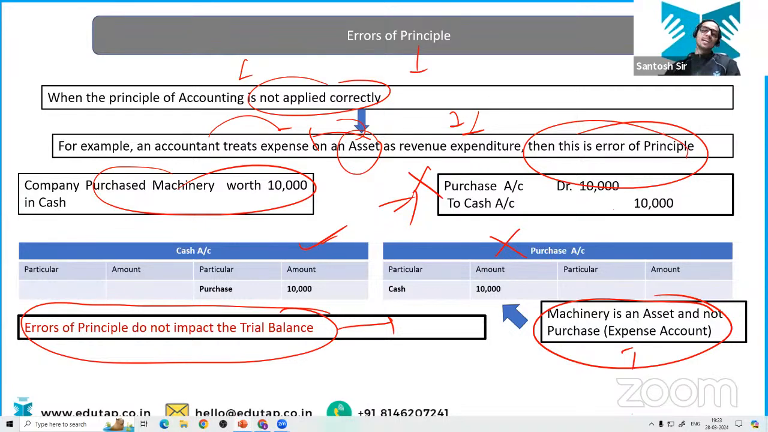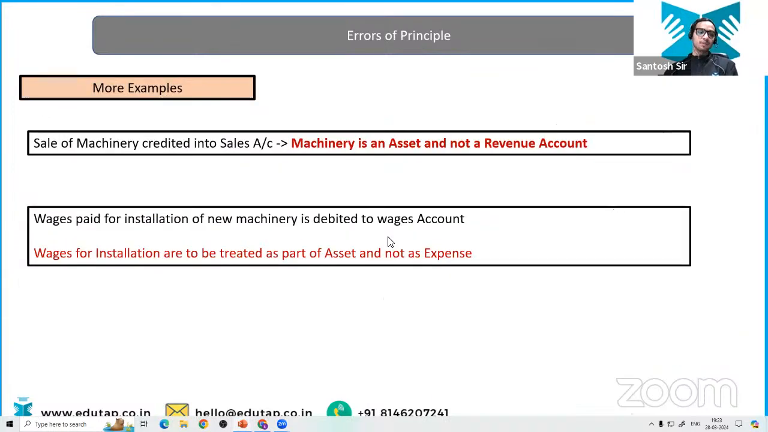Why? Tell me in the chat section why an error of principle is not impacting the trial balance. Yeah, because the amount is matching. Even if he is debiting the purchase account instead of the machinery account, the total of debit and the total of credit are going to be equal, right? That's why.